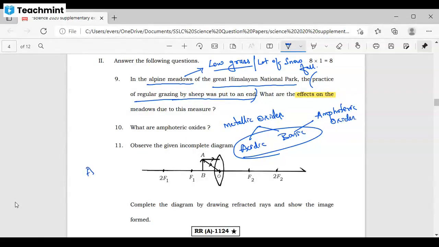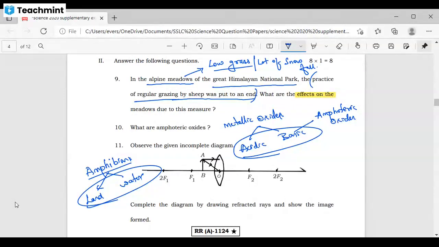The best example you can take is amphibians. Amphibians are the animals which can live both on land and water. Correct? Example: frog, crocodile, snake. All are examples of amphibians. Similarly, here they show both acidic and basic behavior. Hence, we call them amphoteric oxides.